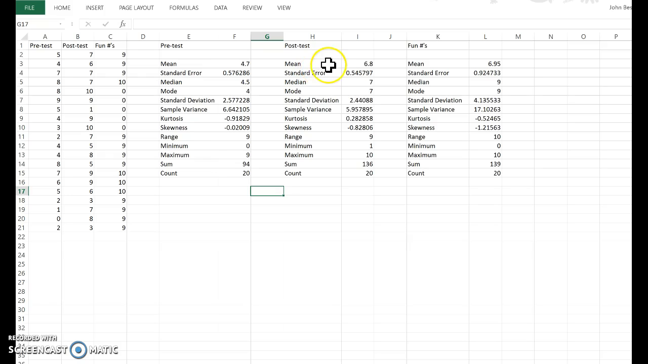So the mean went up to 6.8, which is a 2-point jump, which is really good. And just for fun, I made it so that some of the scores actually went down and some went up, but overall they all went up.